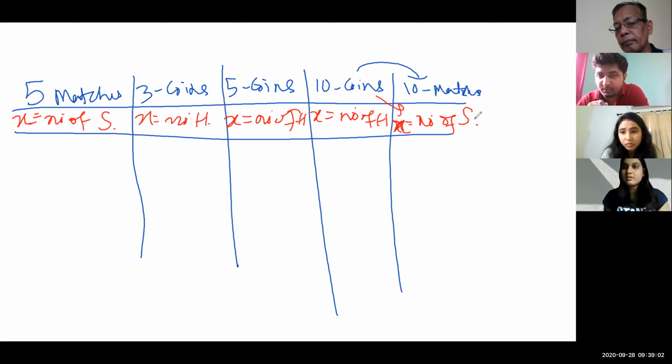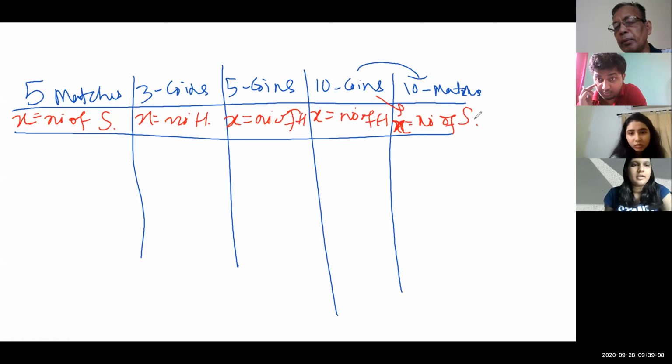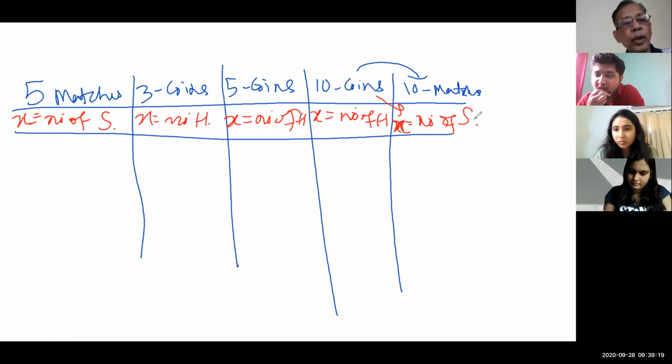What will be different values of X? Asirvad Naik, jaldi bol, save time. X equal to number of successes. What will be different values? X is number of successes when five matches are played.